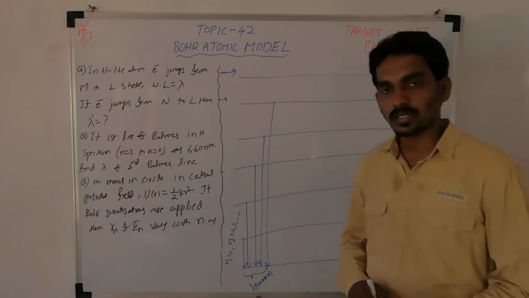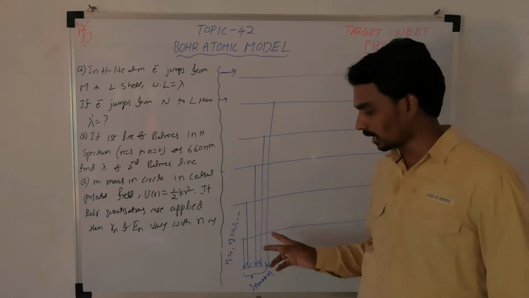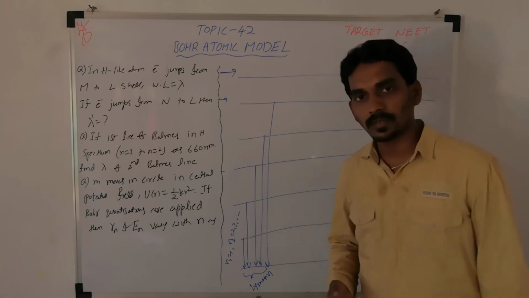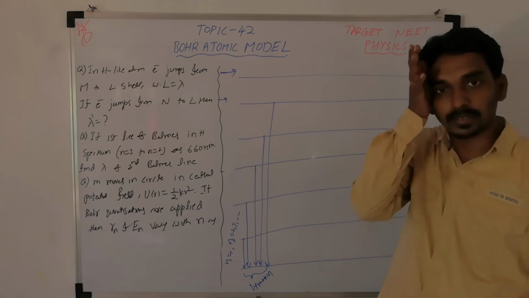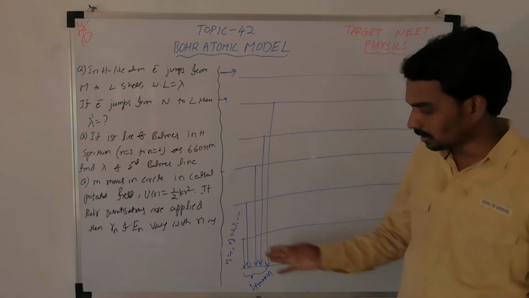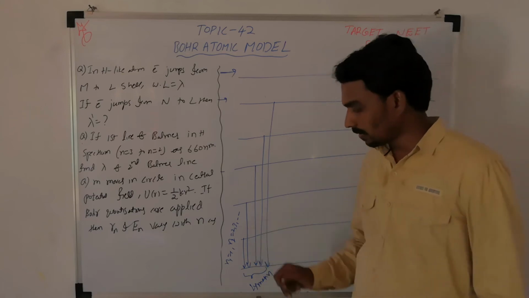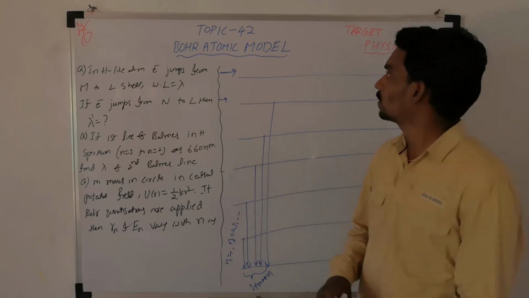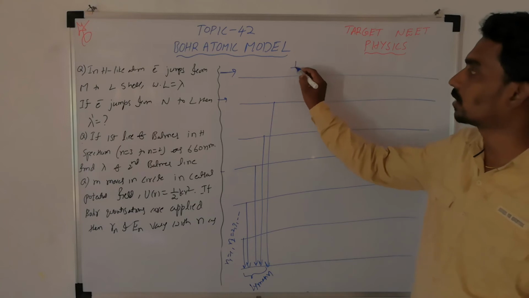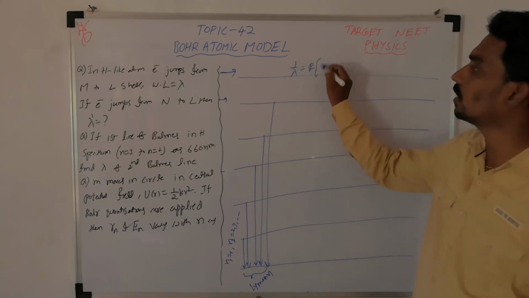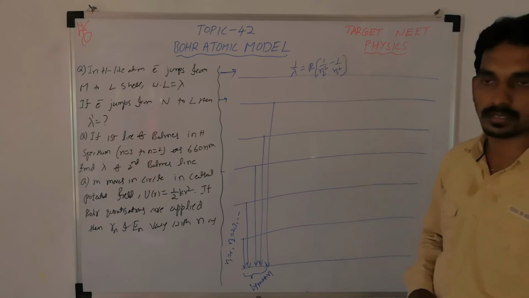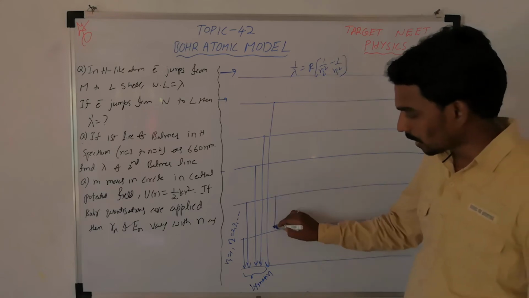Here they can ask you about one particular series, like that there are 5 series. They can ask you what is the minimum wavelength, what is the maximum wavelength. The minimum wavelength means n2 is maximum, that is infinity. You have to substitute in the lambda formula, 1 by lambda equals R into 1 by n1 square minus 1 by n2 square.